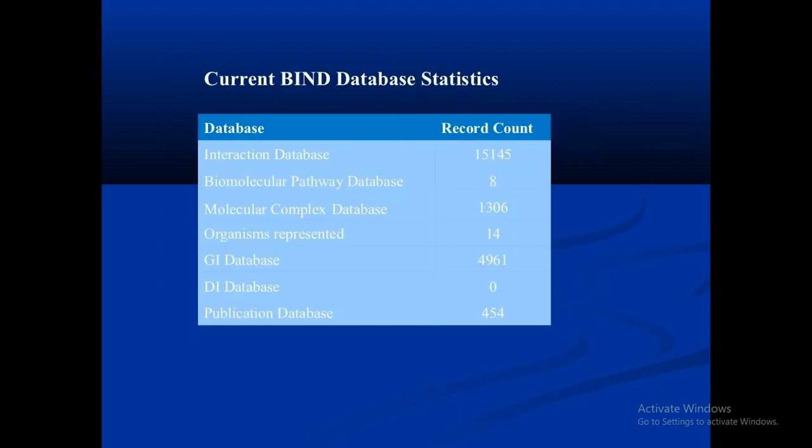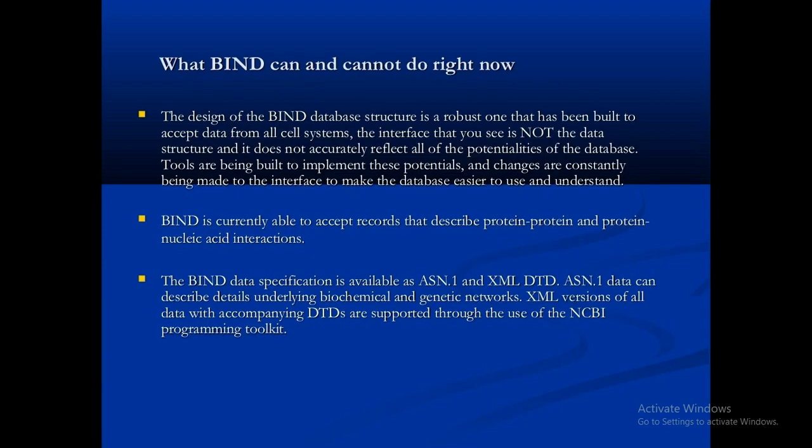So currently BIND has database statistics: the interaction database, the biomolecular pathway database, the molecular complex database, and the organisms represented. You can see the interaction database has 15,145 records. So what can BIND and what can it not do? BIND can accept data from all cell systems, but it cannot reflect the potentiality of the database. So this is the drawback.